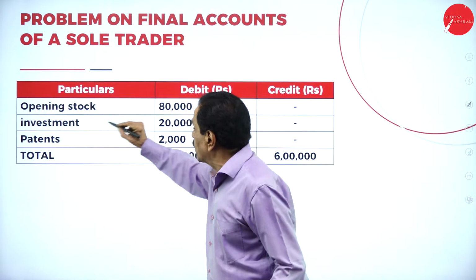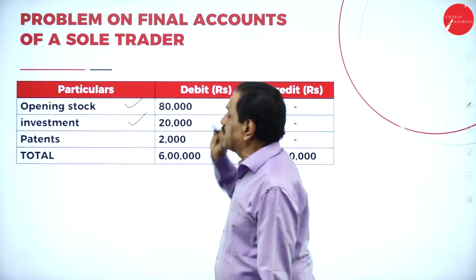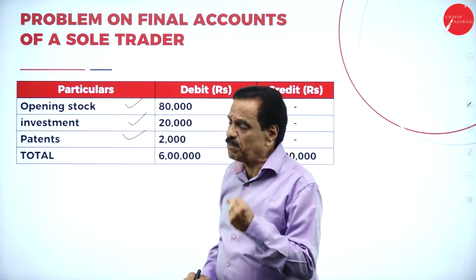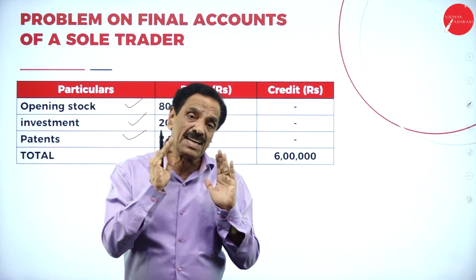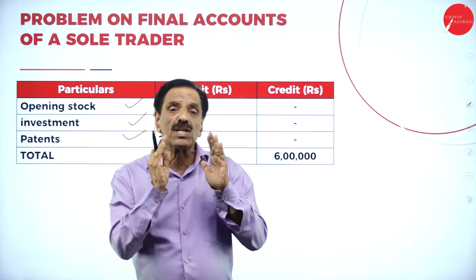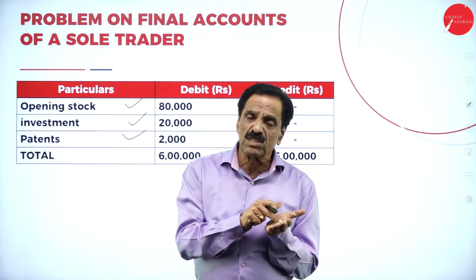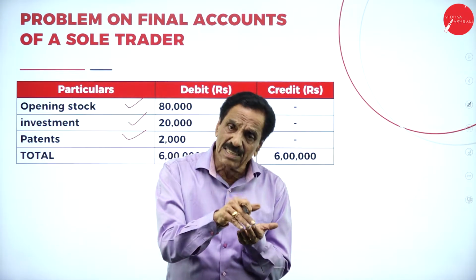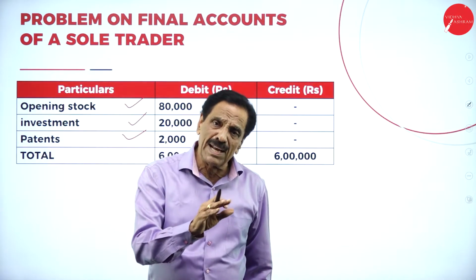Then opening stock will come in the trading account. Investment is an asset. Patents is an asset. Patent means copyrights, it is an asset. The items that come under the trial balance should come only once, either in the trading account or in the profit and loss account or in the balance sheet.